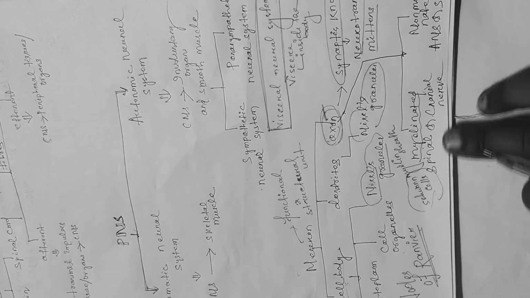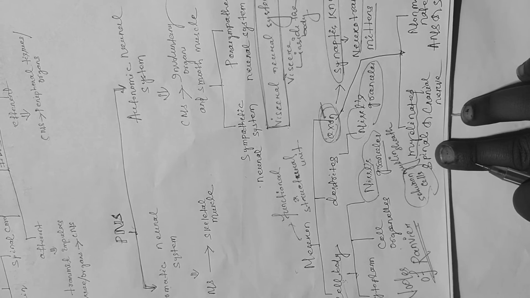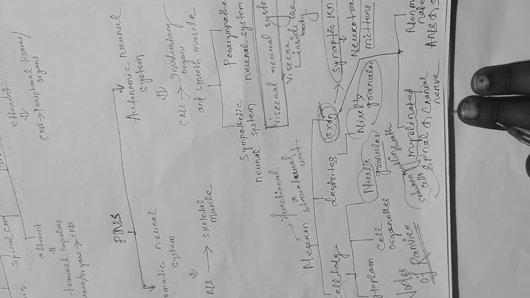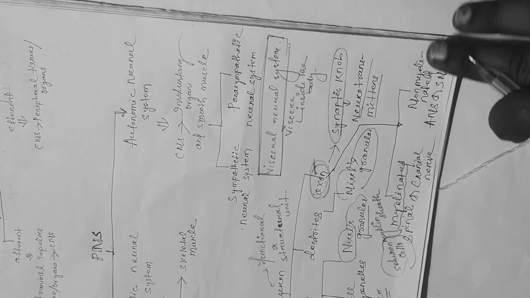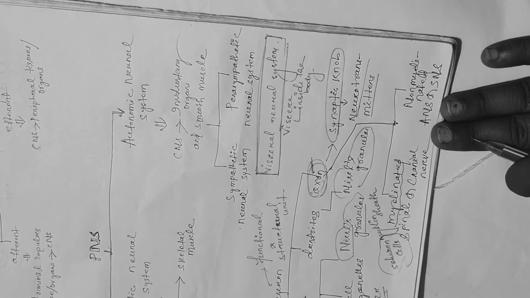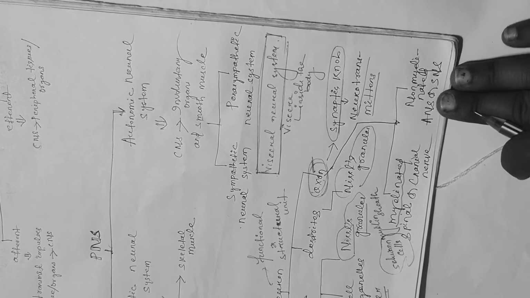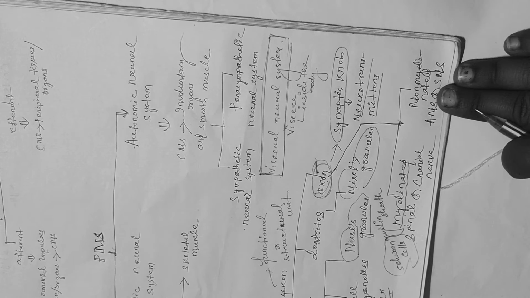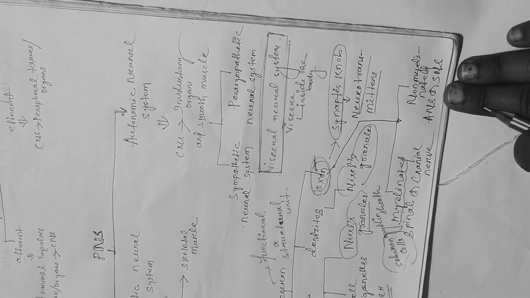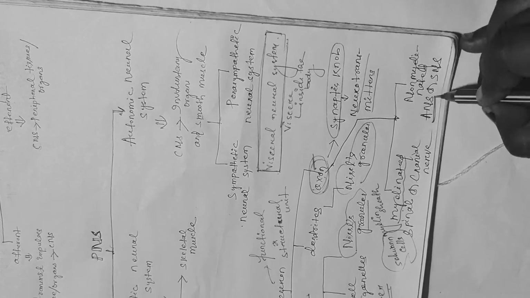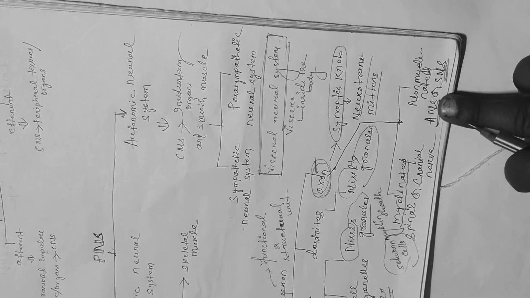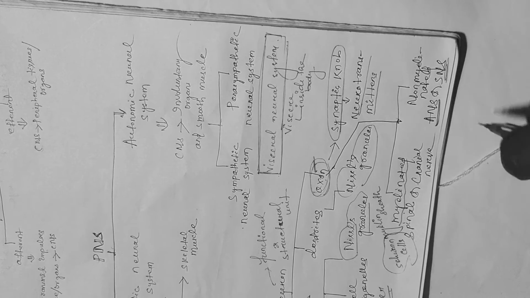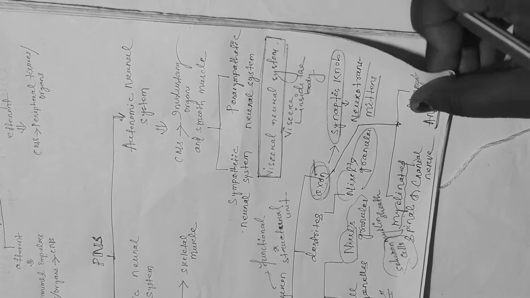Myelinated nerve fibers are found in spinal and cranial nerves. Next, coming to non-myelinated nerve fibers: they have Schwann cells but are not covered with a myelin sheath, and are found in ANS and SNS, that is the autonomic nervous system and somatic nervous system.